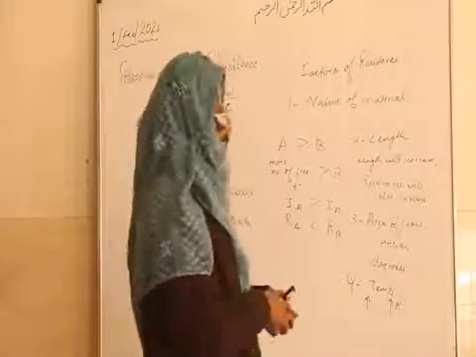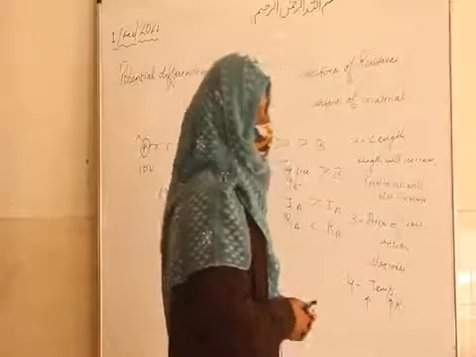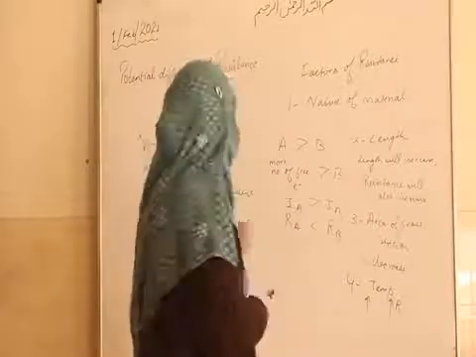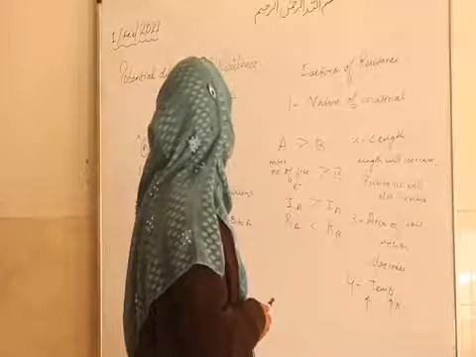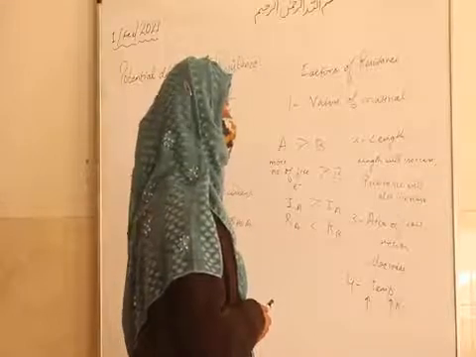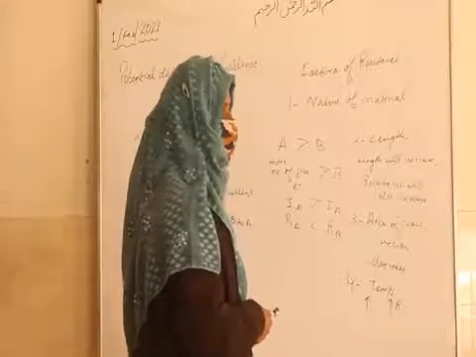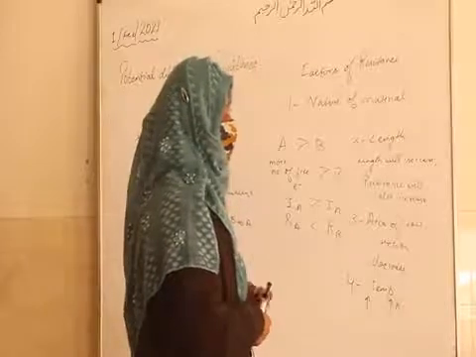So you will say 1 joule of work is done for bringing 1 coulomb charge from infinity to that point.